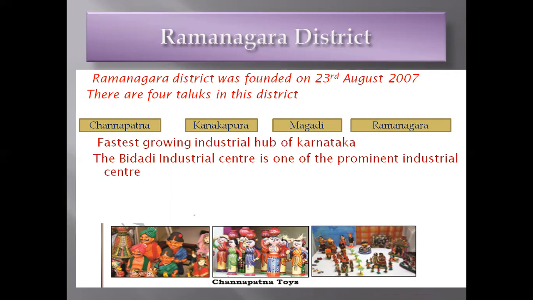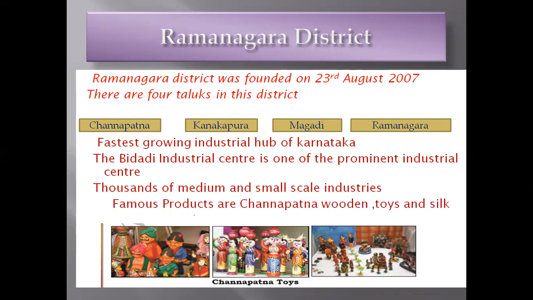The Bidadi Industrial Center is one of the prominent industrial centers. It is a major industrial center. And thousands of medium and small scale industries can be seen here in Ramanagara district. Also, a famous product of Ramanagara is the Channapatna wooden toys. Can you see that? These are wooden toys. And silk is also very famous in Ramanagara district.